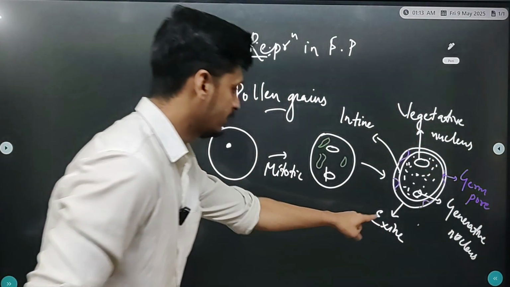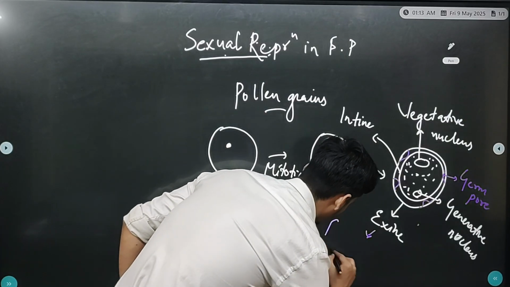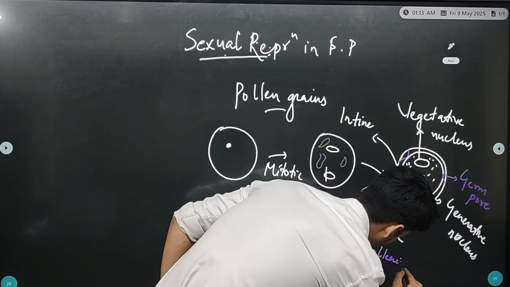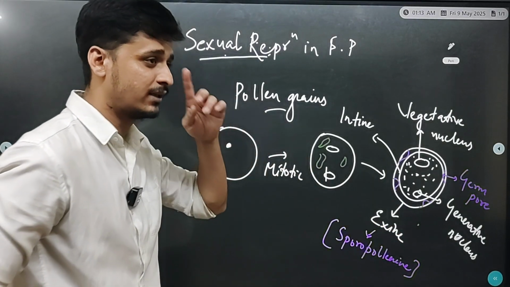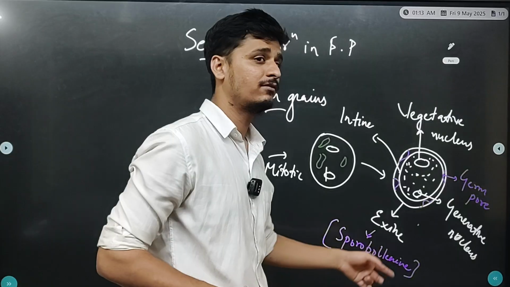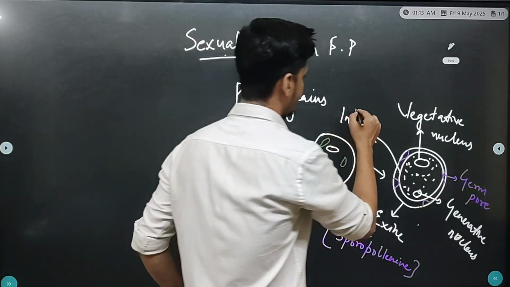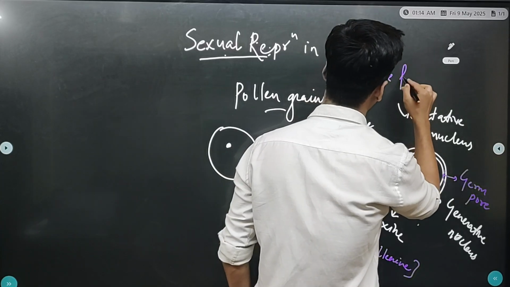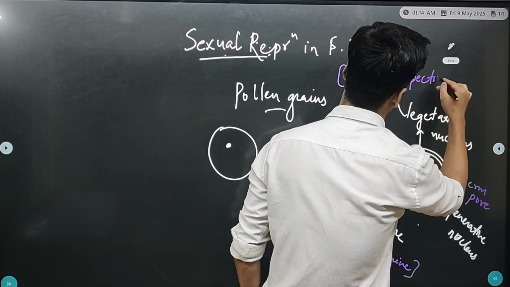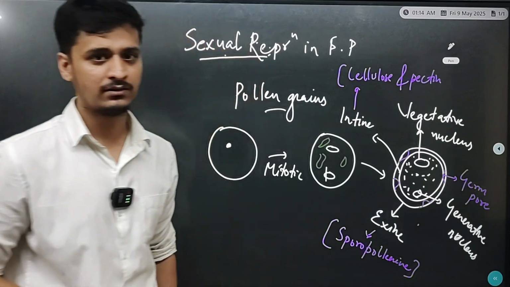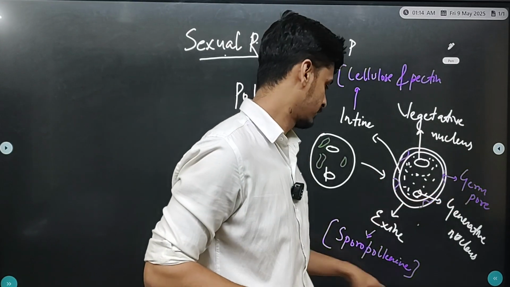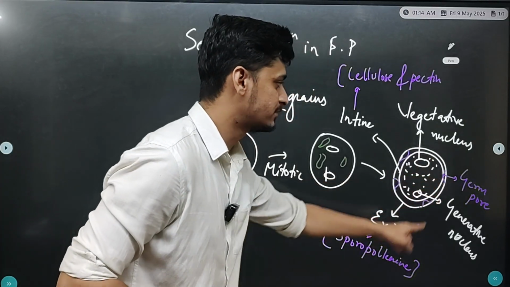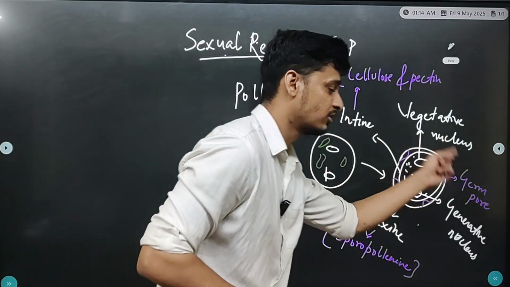Okay, the exine is made up of sporopollenin. So sporopollenin is the hardest material that makes exine very hard and rigid. Okay, intine बना होता है cellulose and pectin से। Okay, intine बना होता है cellulose और pectin से, and germ pore में स्पोरोपोलेनिन एब्सेंट होता है, जर्म पोर में स्पोरोपोलेनिन एब्सेंट होता है। ओके, एंड व्हाट इज द फंक्शन ऑफ जर्म पोर?